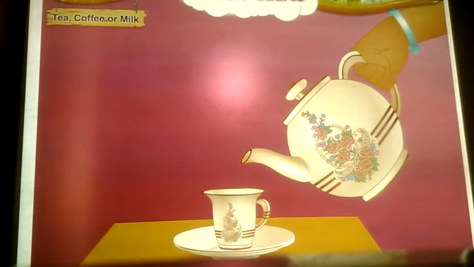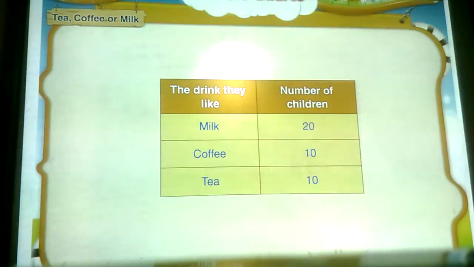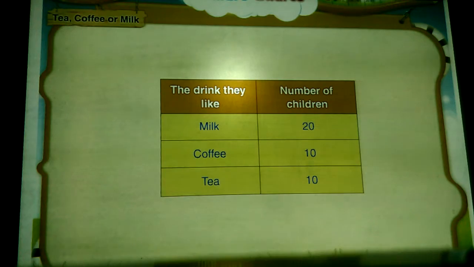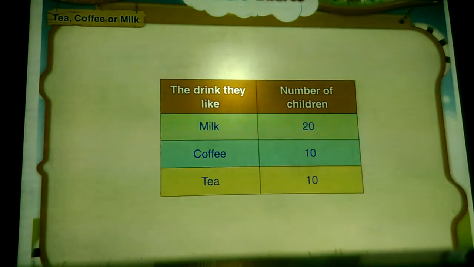Tea, coffee or milk? Some children were asked which of these they liked the most, tea, coffee or milk. There are two columns in the table shown here. The first column is the drink they like, that is tea, coffee or milk. And the second column shows the number of children. From the table, we can say that the number of children who like milk is 20. The number of children who like coffee is 10. And the number of children who like tea is 10.